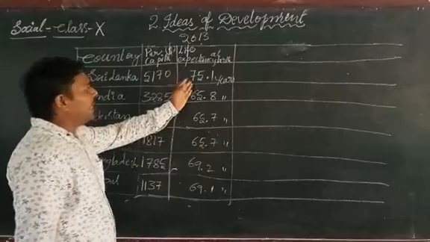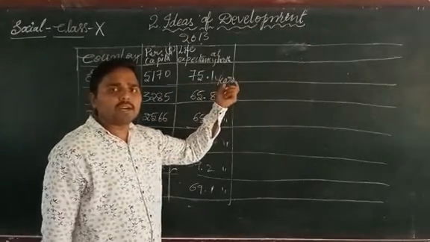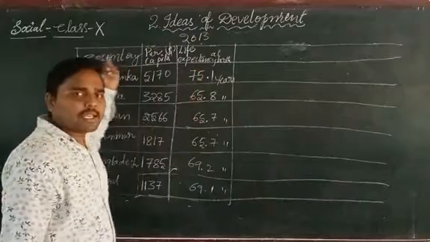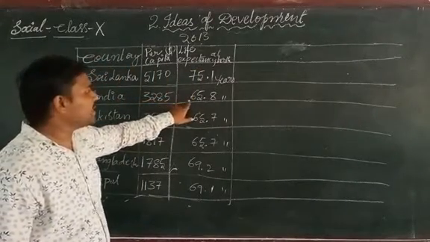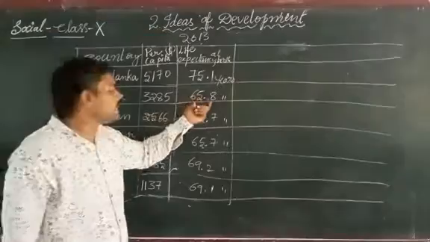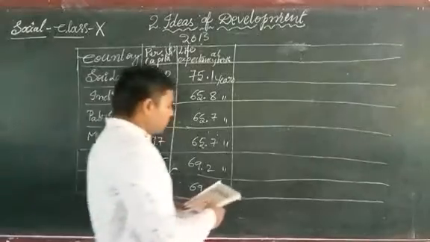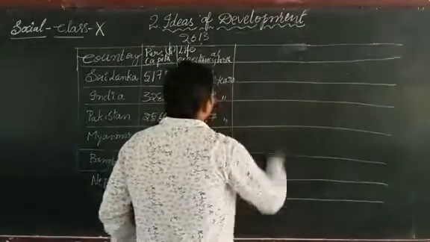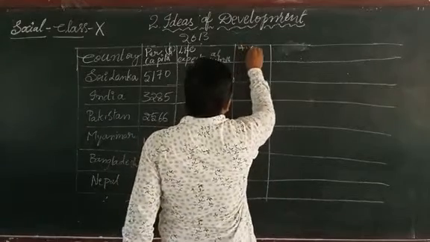Okay, on average there is 75.1 years of life expectancy in Sri Lanka. And now if you see the life expectancy in India, it is only 65.8 years. Okay. Now average years of schooling.